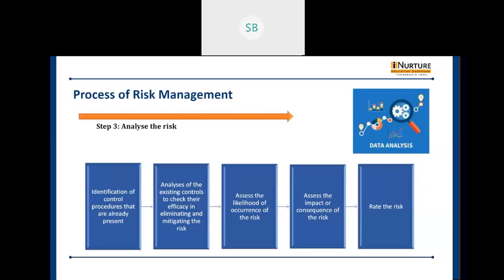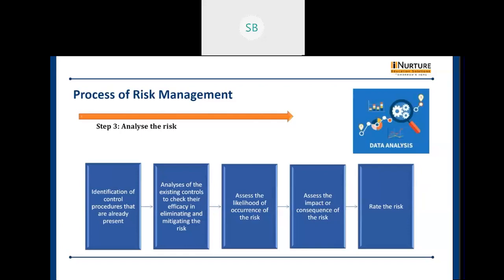Later we rate the risk. In rating the risk, we have a risk matrix. I told you we will not go into depth on this risk matrix; it is basically a commerce type of thing, and we don't calculate it.